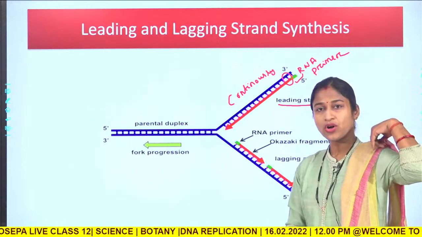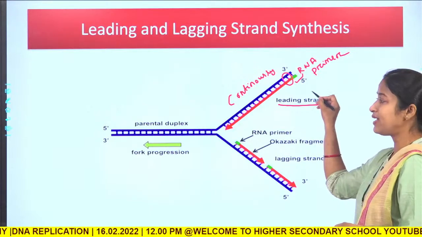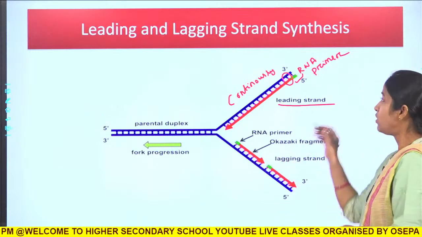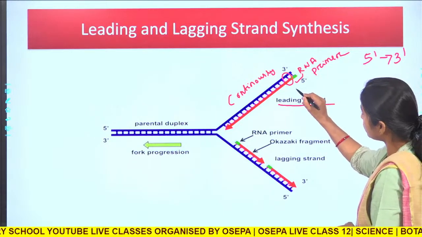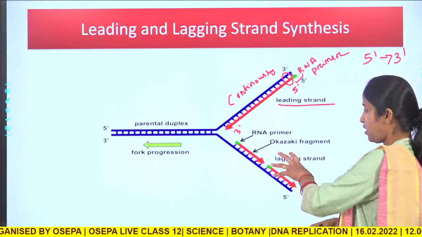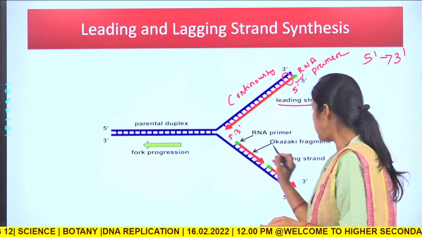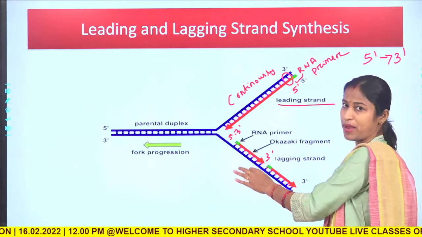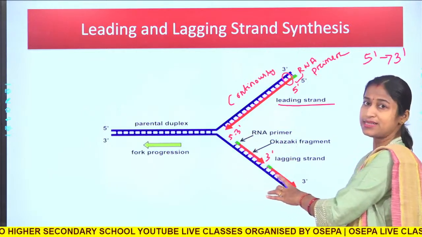Why is it called the leading strand? As it is synthesized continuously, that is why it is called the leading strand. But what happens to the other strand? As you know, the direction of synthesis is from 5' to 3'. So here you see this is from 5' to 3' direction. Now the other strand also has to keep the same direction, from 5' to 3'. So here also RNA priming occurs, but it occurs many times as the fragments are synthesized.